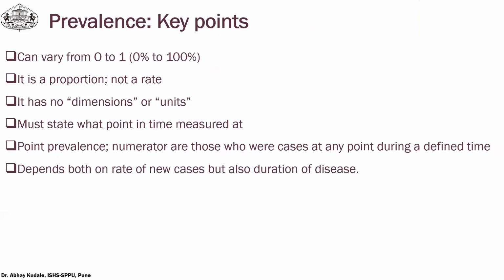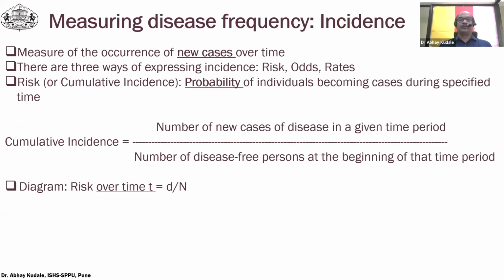Prevalence must state what point in time it is being measured at. We already took an example of point prevalence, because the numerator are those who were cases at any point during a defined time. Prevalence also depends both on the rate of new cases but also on the duration of disease. We are going to look at this particular point at a later point of the session as well.